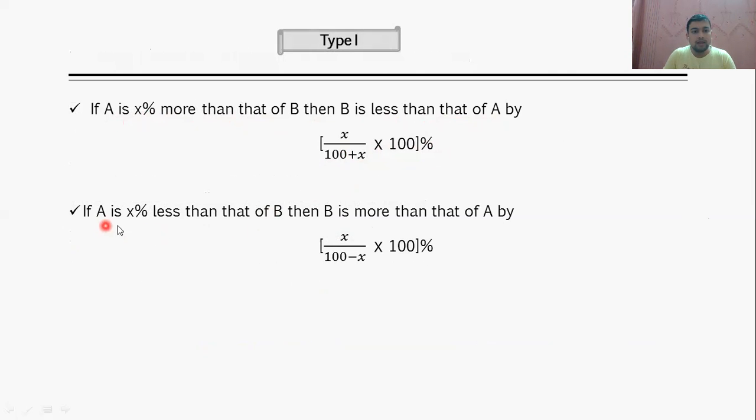Second formula: if A is X percentage less than that of B, then B is more than that of A by X upon 100 minus X into 100 percentage. Okay, so hope both the formulas are clear to you. Now let us see examples based on this so that it will be clear how these formulas can be used for the comparison.